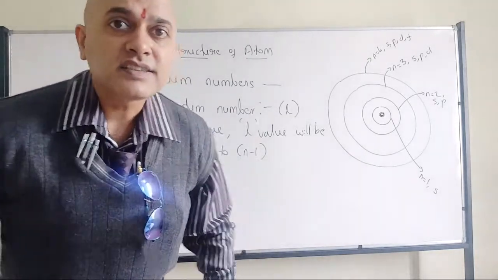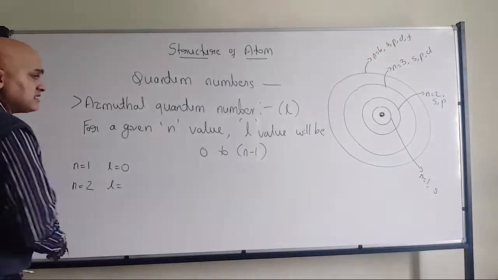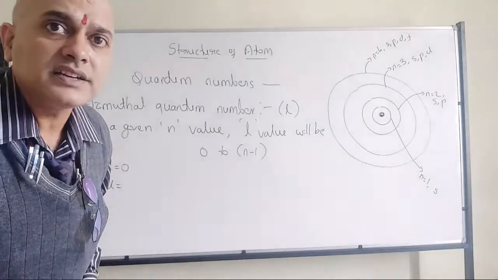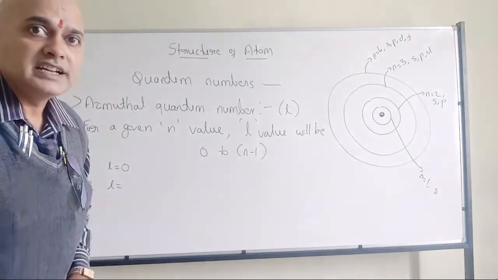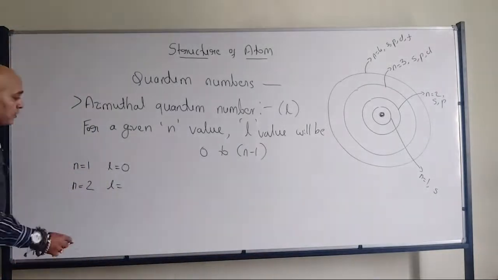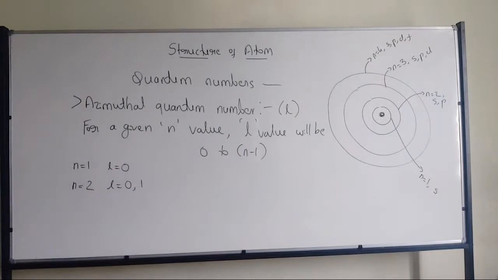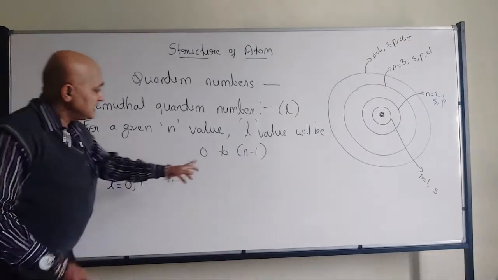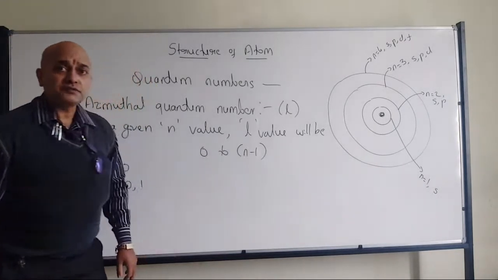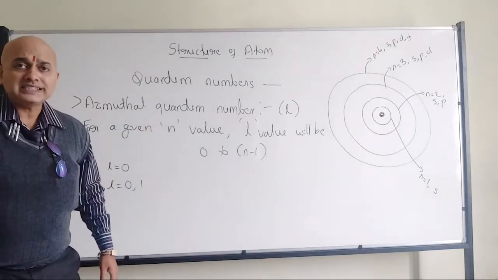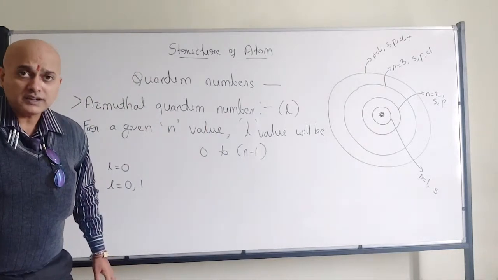Yes, Sanya, very good. It should be 0 and 1. Others have also written it. It cannot be a single value. Please remember, it is 0 to n minus 1. That means you can expect more than one value for the azimuthal quantum number.